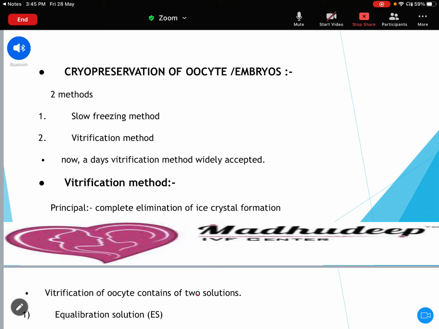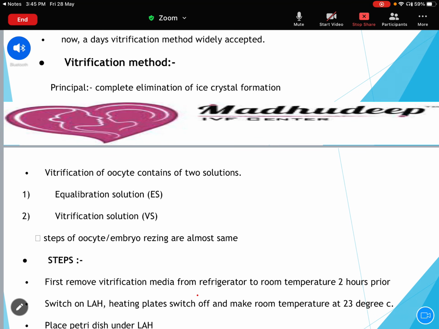In the past, there were two methods, slow freezing and vitrification. Nowadays, nobody is doing the slow freezing method. All are preferring the vitrification method. Because of vitrification, the survival rate of the embryos after freezing is almost 95%. So 95% of the embryos that we froze, we usually get back. What is the main principle of vitrification? It causes the complete elimination of ice crystal formation. So there is no ice crystal formation.